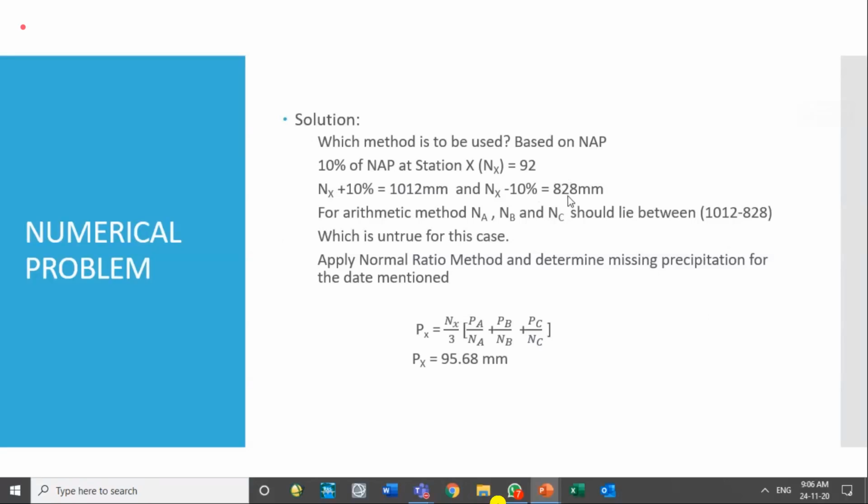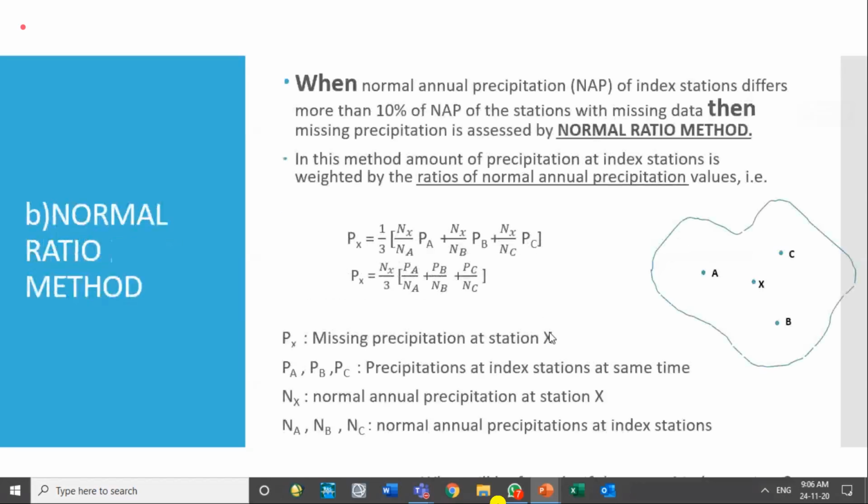92, 828. The arithmetic mean should lie between them, which is untrue for this. So we have to use the normal ratio method. That is what is informed over here. And the normal ratio method has two kinds of equation. Both are the same. Nx is taken out over here only because Nx is repeated at the numerator of each of the components. So Nx is taken out.